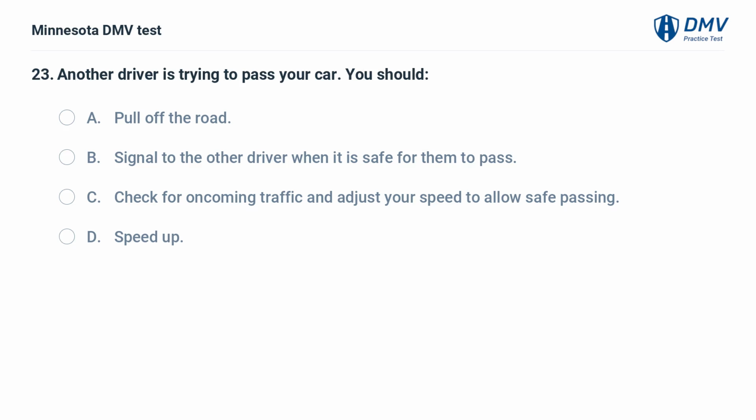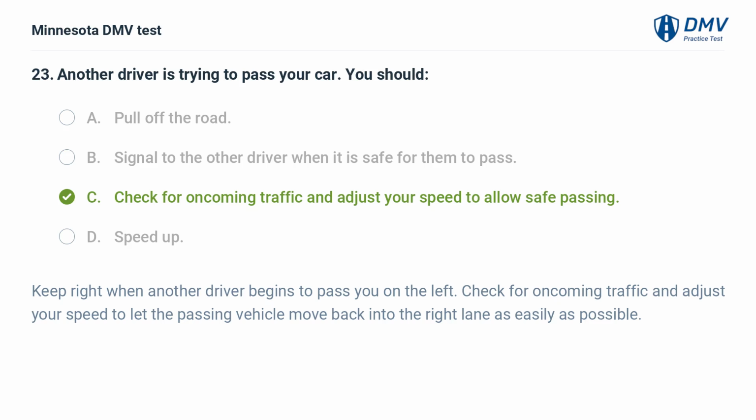Another driver is trying to pass your car. You should: A. Pull off the road. B. Signal to the other driver when it is safe for them to pass. C. Check for oncoming traffic and adjust your speed to allow safe passing. D. Speed up. C. Check for oncoming traffic and adjust your speed to allow safe passing. Keep right when another driver begins to pass you on the left. Check for oncoming traffic and adjust your speed to let the passing vehicle move back into the right lane as easily as possible.